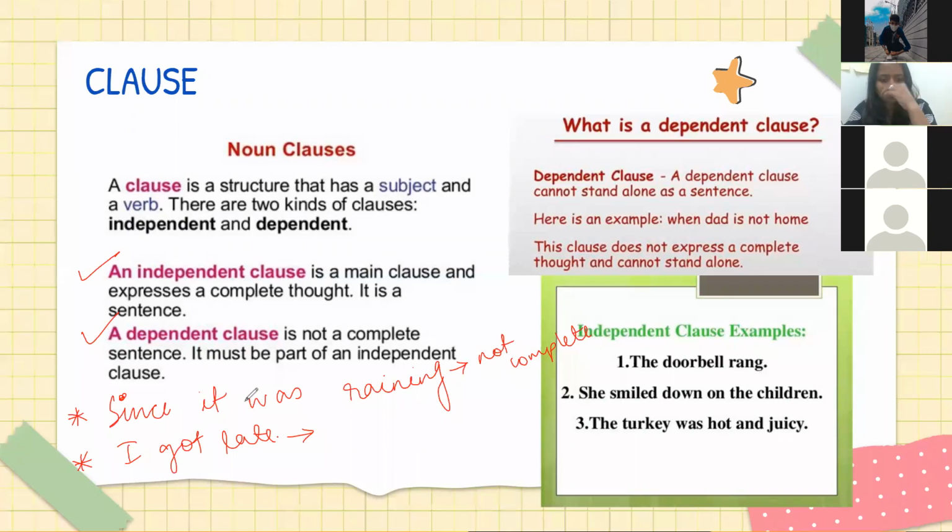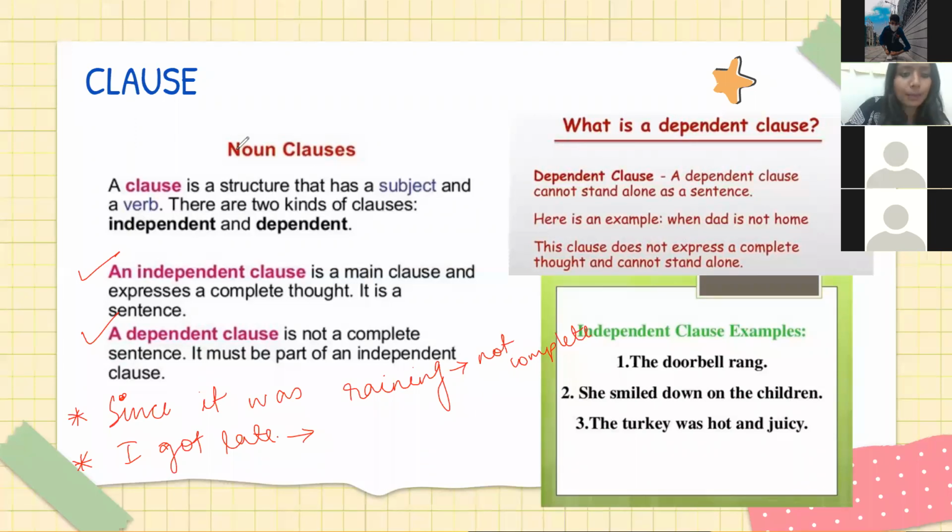Ma'am, that sentence you told, no, ma'am. It is not complete because the question was, why are you here? Because you have to tell why are you here. Okay, let me not put a question if that's the confusion. I'm not putting any question there. Don't look at the question.